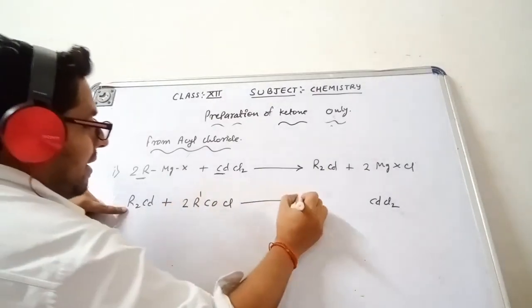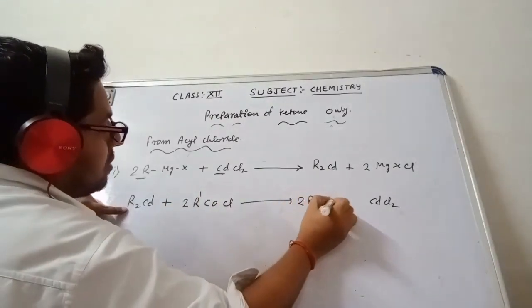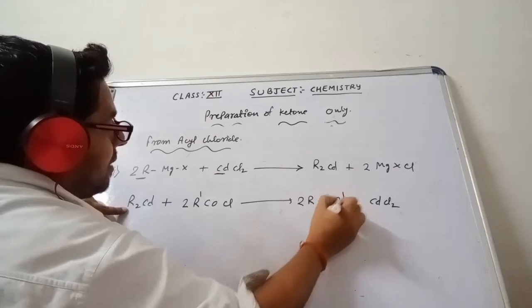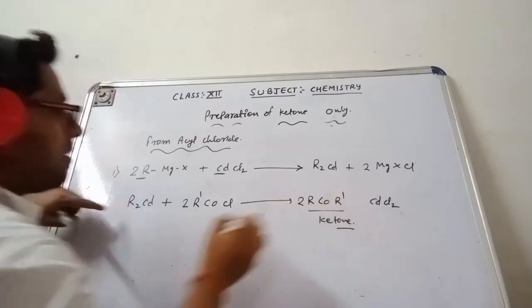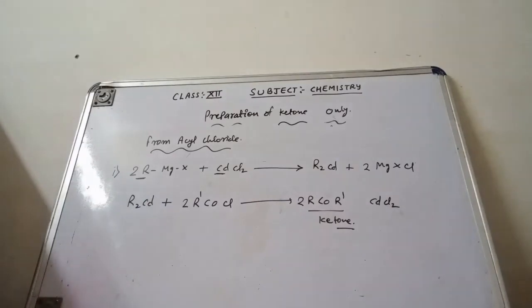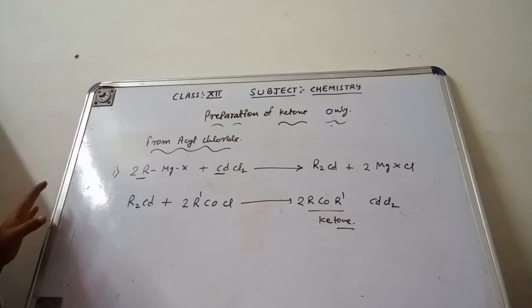That means I can write 2 RCOR. So this is the ketone. In the place of R, you can take any alkyl group. So that is the method by which we can make only ketone. I hope you have understood all the methods of aldehydes and ketones. There is no doubt. If any problem is there, then again you can contact me. Thank you.